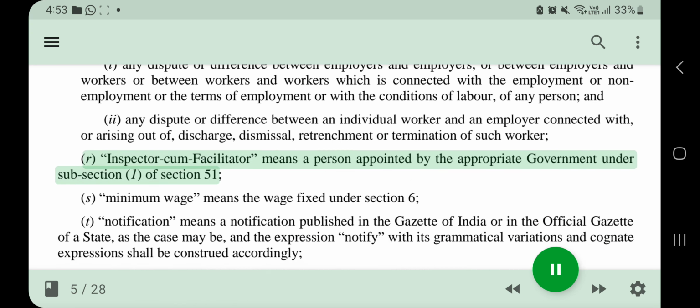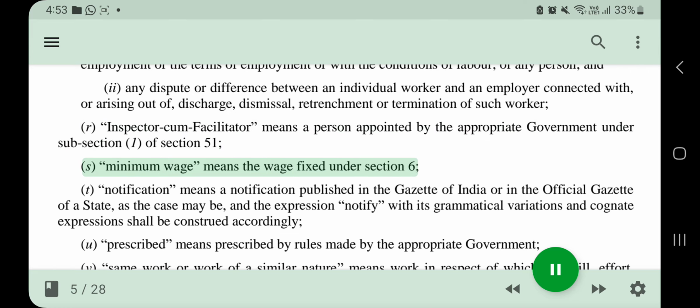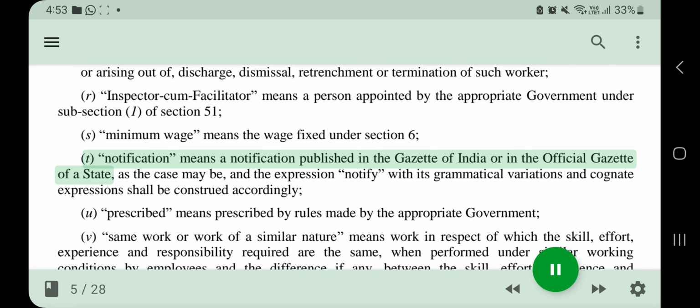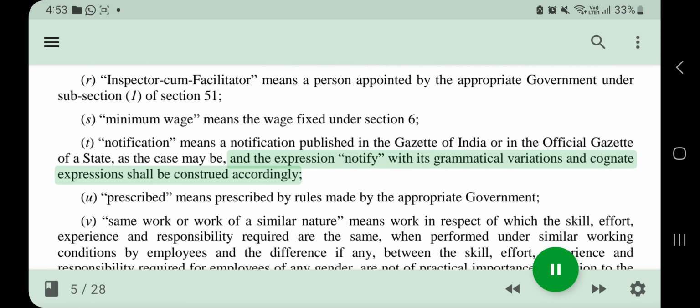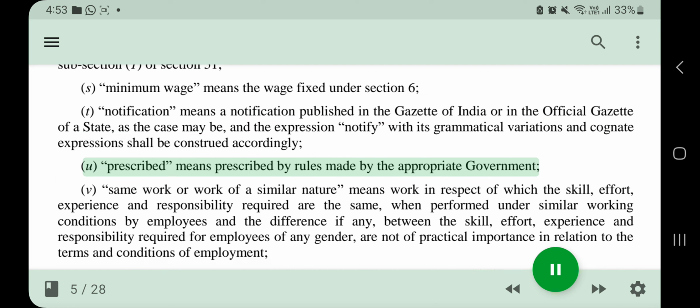R. Inspector-cum-facilitator means a person appointed by the appropriate government under subsection 1 of Section 51. S. Minimum wage means the wage fixed under Section 6. T. Notification means a notification published in the Gazette of India or in the official gazette of a state, as the case may be, and the expression notify, with its grammatical variations and cognate expressions, shall be construed accordingly. U. Prescribed means prescribed by rules made by the appropriate government.